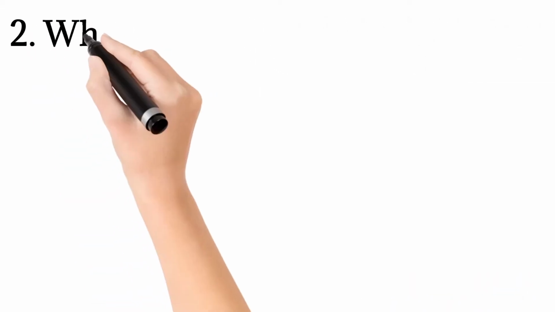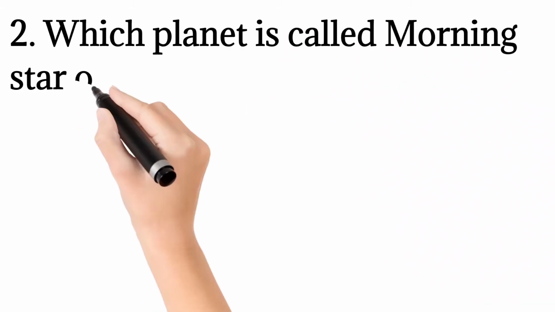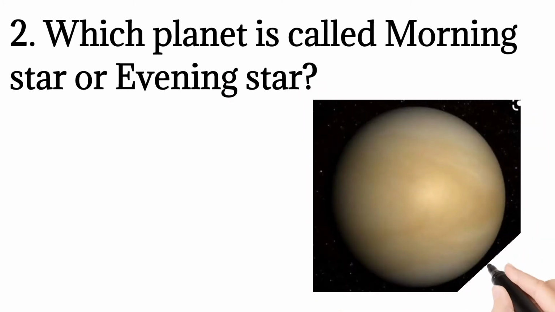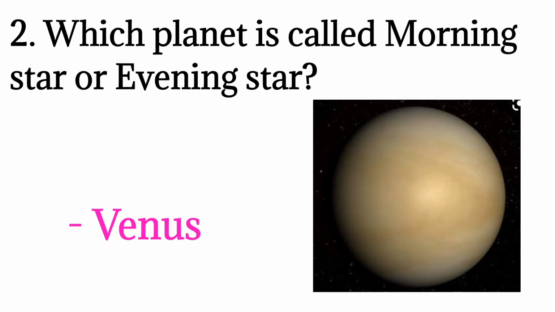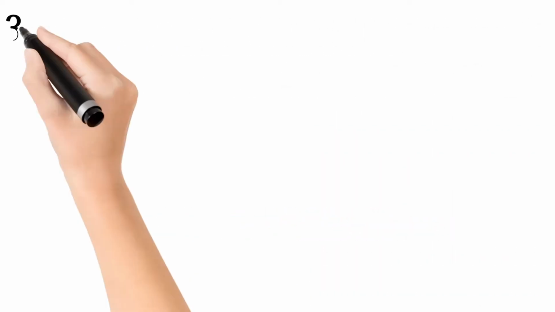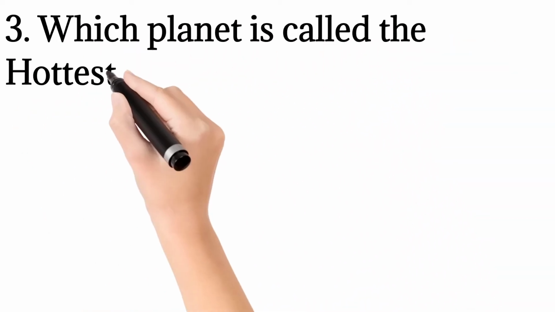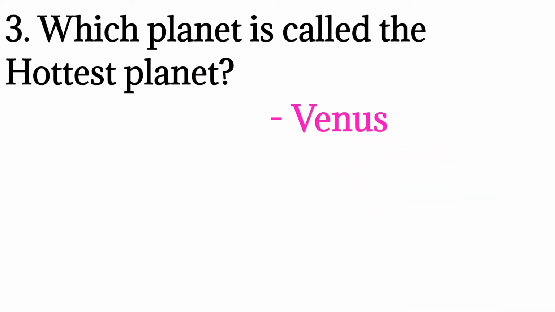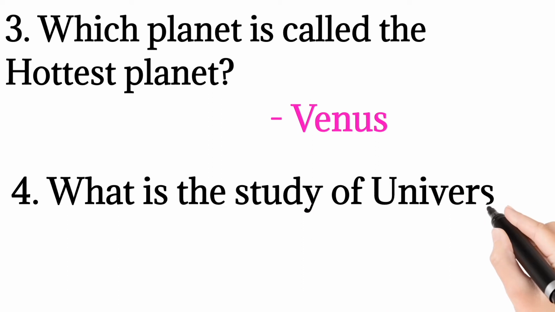The second question is, which planet is called the morning star or evening star? The morning star or evening star is called Venus. You can see here the picture of Venus. The third question is, which planet is called the hottest planet? So the hottest planet is Venus, not Mercury. It is Venus.